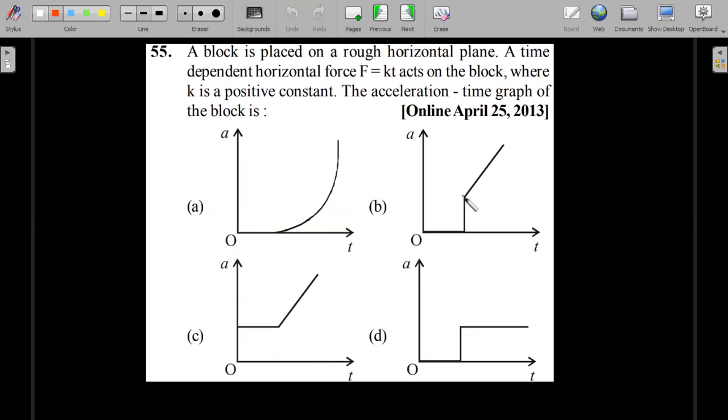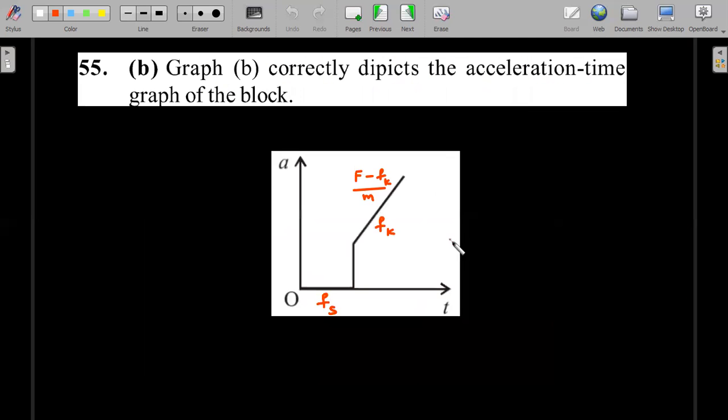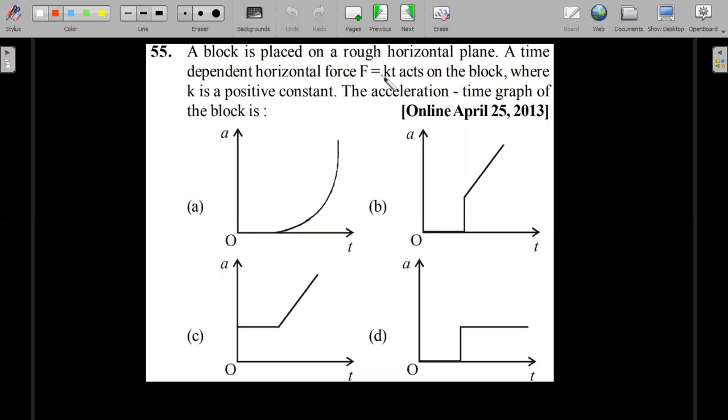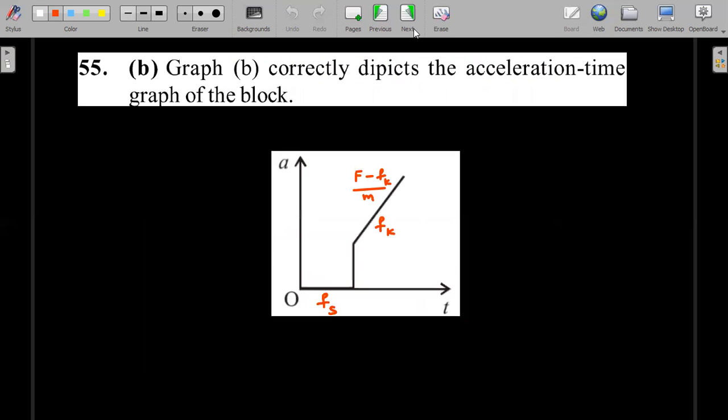If you are ready, I'll go ahead with the solution. So it's going to be a straight line because it's going to be a constant frictional force. So your KT is a linear function minus FK, which is the backward constant value of kinetic friction, divided by M is the acceleration. So it's a linear function that you are having. So linear graph will result in it. Okay, right. So this part of the graph, static friction will act, and this part of the graph, kinetic friction will act, and the value of the acceleration is given by this. This is a KT given, that's why straight line.